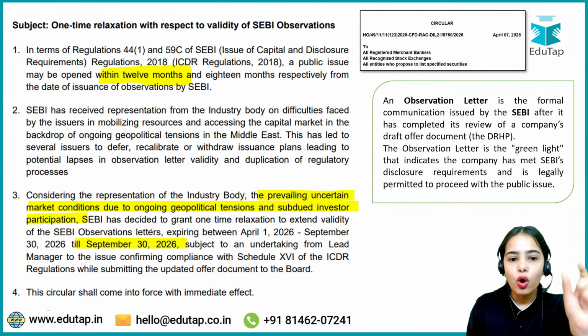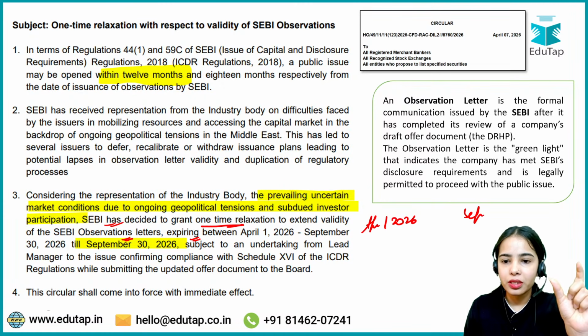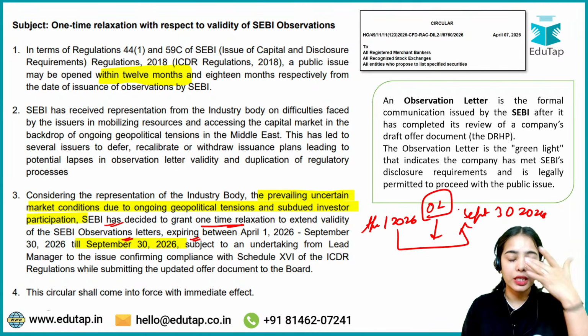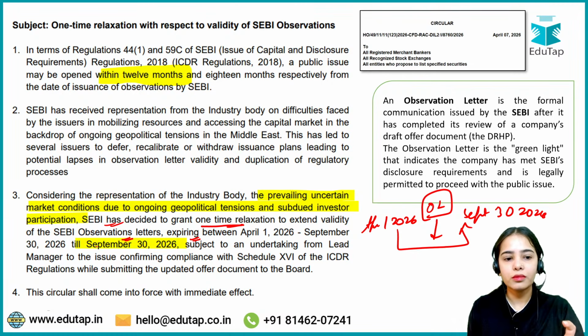So basically, for the observation letters that were expiring between April 1, 2026 and September 30, 2026, whichever were expiring in this timeline of 6 months, it has been said that these observation letters will be applicable till September 30, 2026.